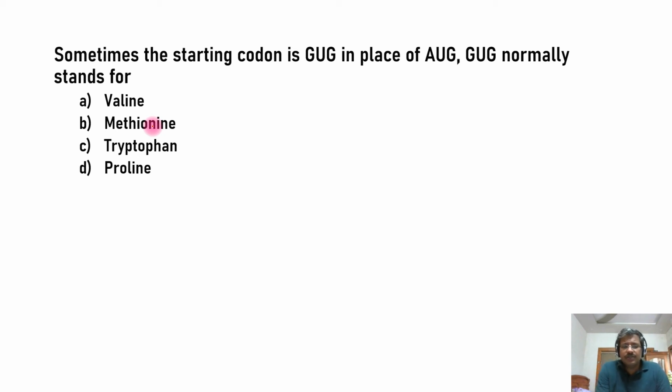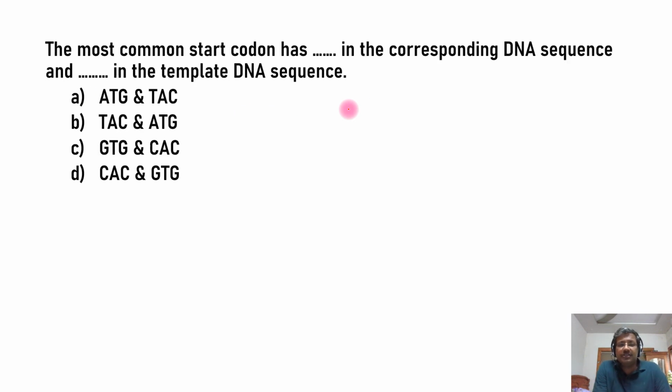We know that GUG normally stands for valine. Right now, we know that it's because of the guava that you are familiar. Valine is the one which is coded by the GUG codon in the normal condition. Only when it is at the initial position, it will be coding for methionine, or formylmethionine more specifically.